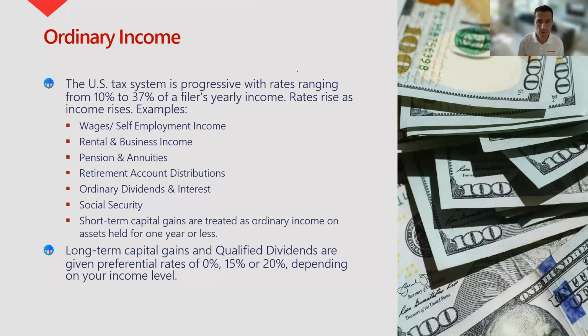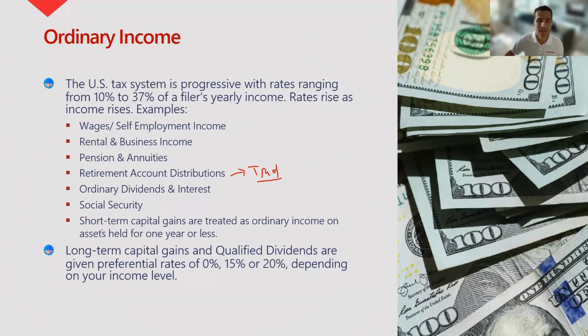It encompasses your wages, self-employment income, rental, business income, pension, annuity income, retirement account distributions from a traditional plan, right? Not Roth, only traditional. Ordinary dividends and interest. Social Security gets taxed as ordinary income. 15% is tax free, but 85% of your Social Security income gets taxed as ordinary income.